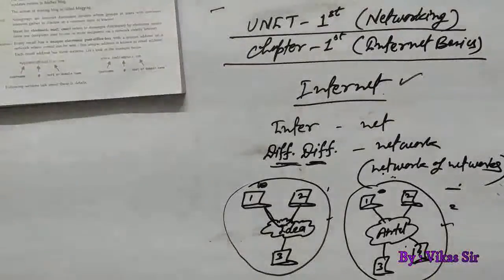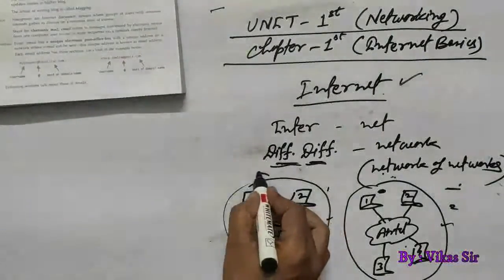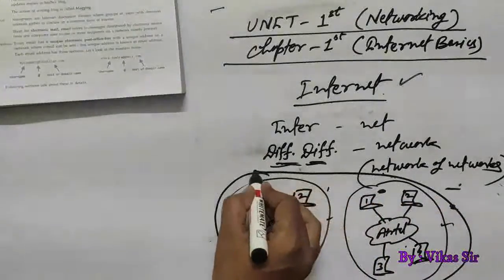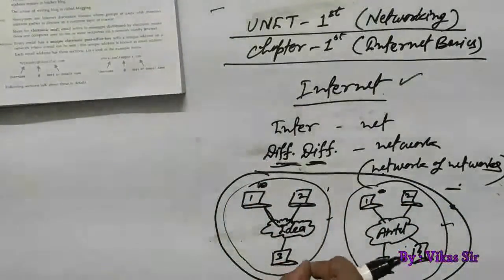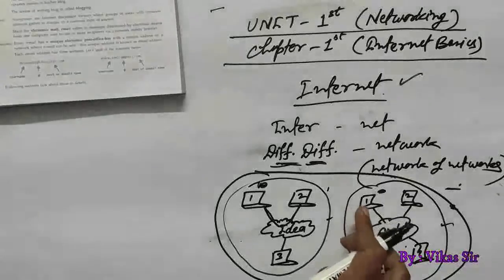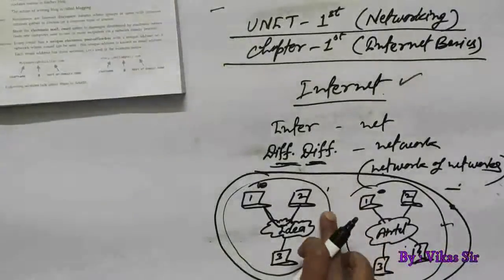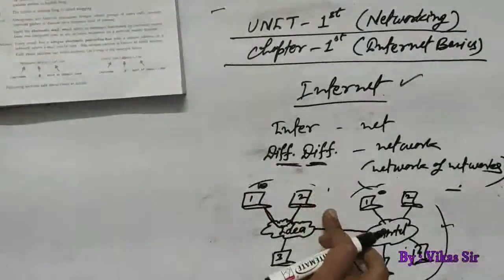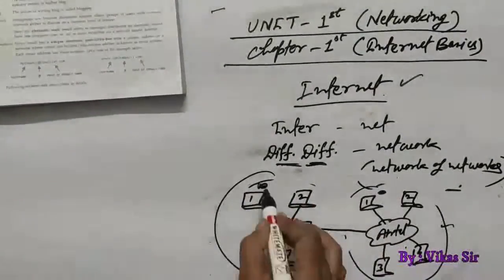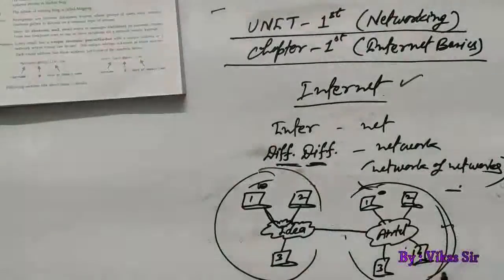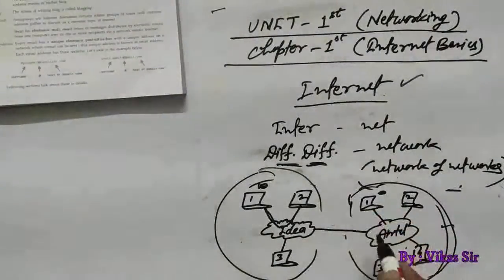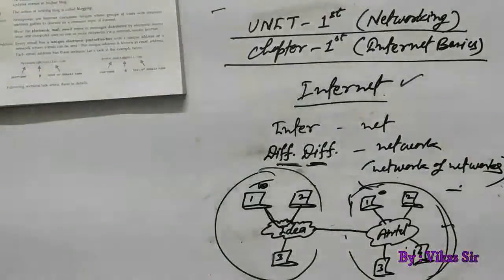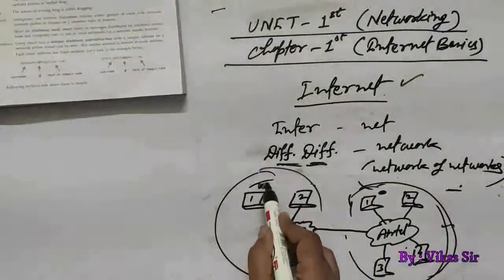So if we combine both networks into one network, when we create a path between this Idea network and this Airtel network, now it will be very easy to transfer a file from this PC to this PC.